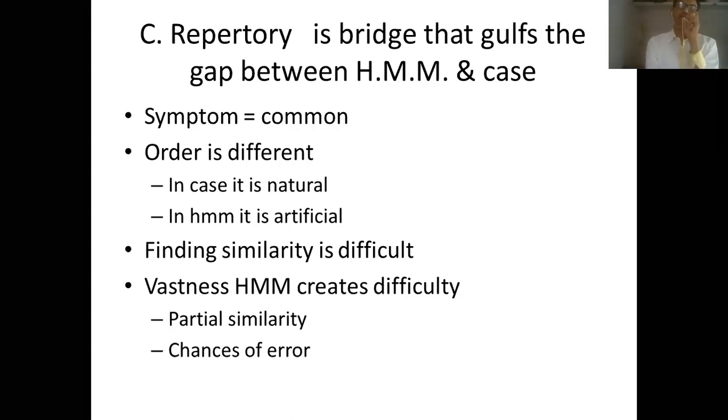Because of that vastness, there are more chances of getting only partial similarity, and more chances of error, because one cannot memorize all the symptoms given in the materia medica. Forget memorizing: even for a given case, it is very rare that one can refer to the whole of our materia medica. So because of this lack of complete reference and memorization, there are more and more chances of error.